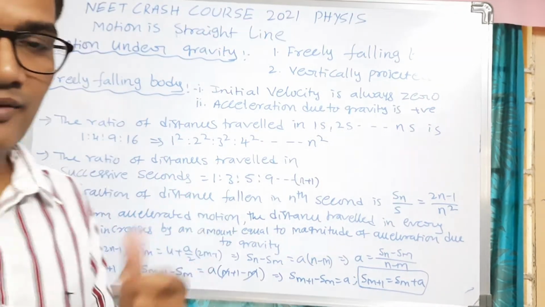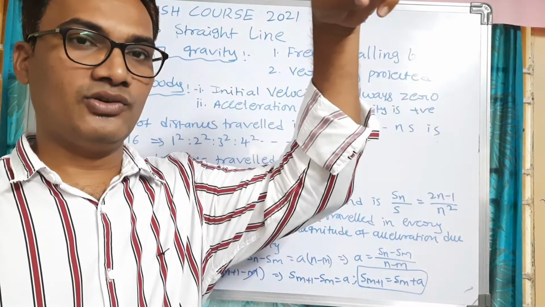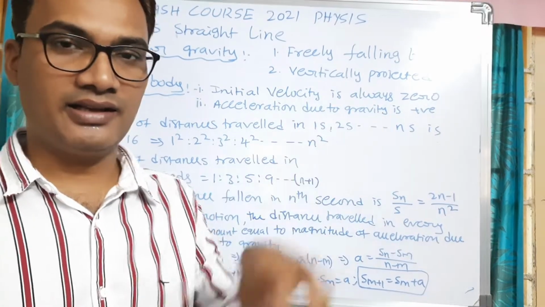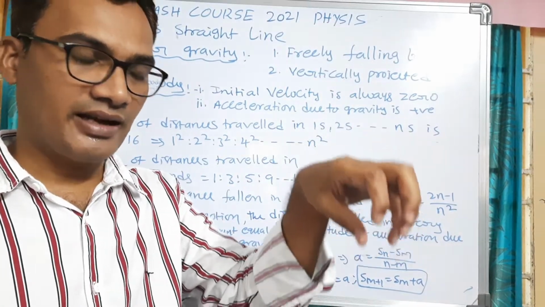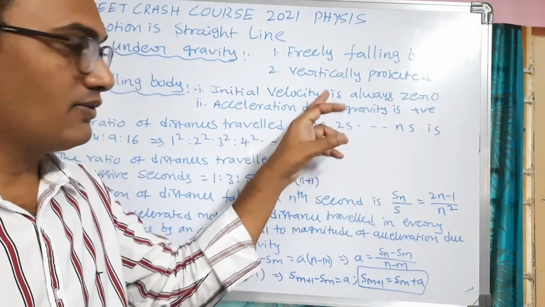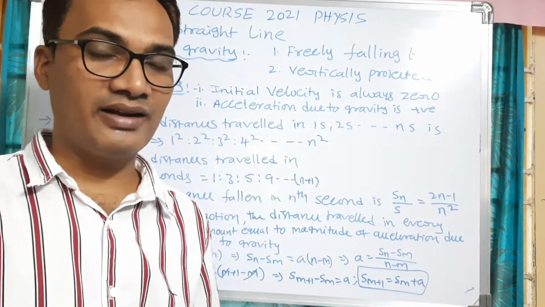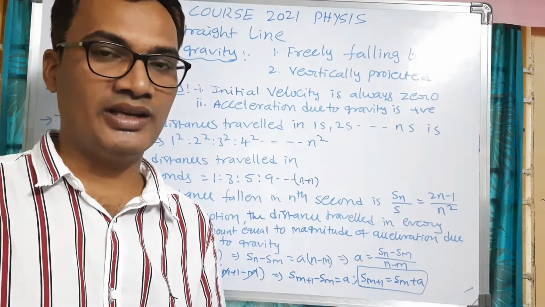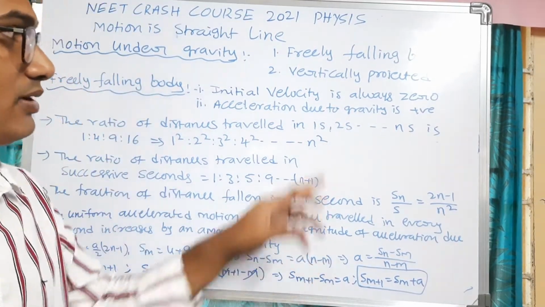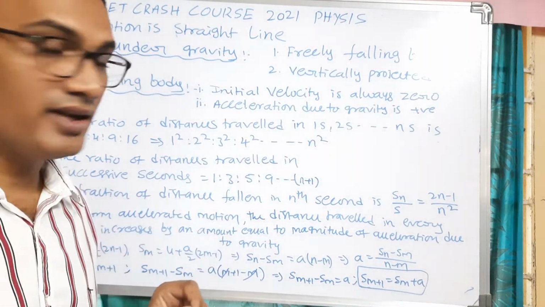What do we mean by freely falling body? Let you drop an object from a certain height. That object is known as a freely falling body. Because of gravitational pull, that object is moving towards the earth's surface. That type of motion of a body is nothing but a freely falling body.